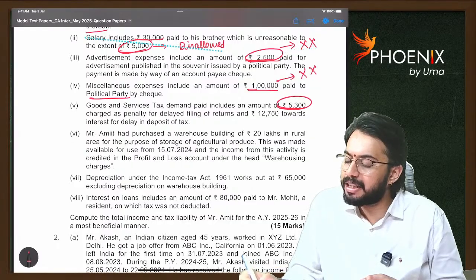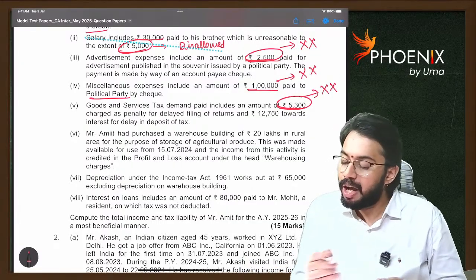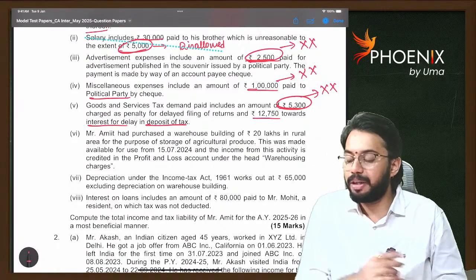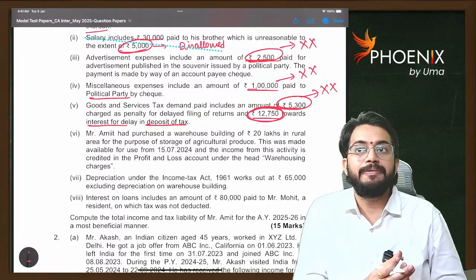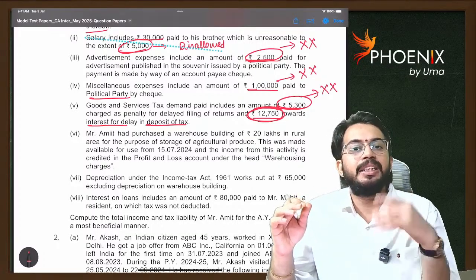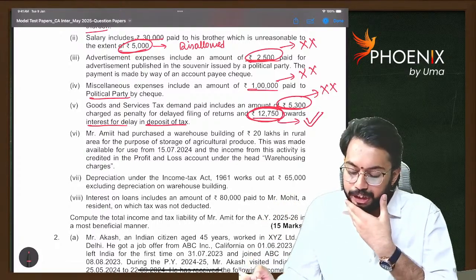The penalty is not allowed as deduction. Penalty is also to be disallowed. And 12,750 towards interest for delay in deposit. So whatever 12,750 is there, it is for interest. Interest is also a penalty, but that penalty is in the nature of compensation. So that will be allowed as deduction.